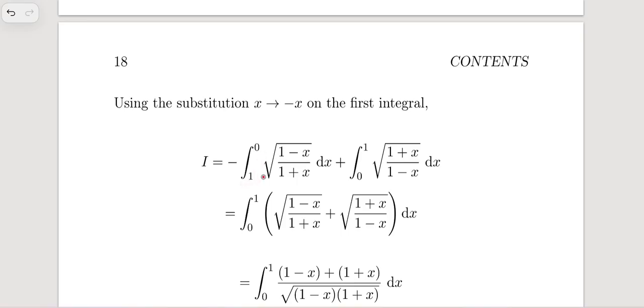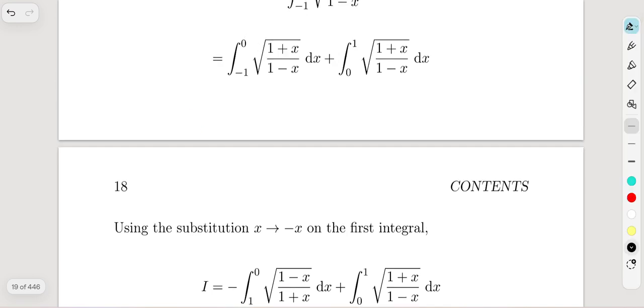I'm sorry, 1 to 0 actually, because when you talk about limits, let me explain. For this integral right over here, when you replace x with minus x, you have to replace dx with minus dx, so your minus would be in front.